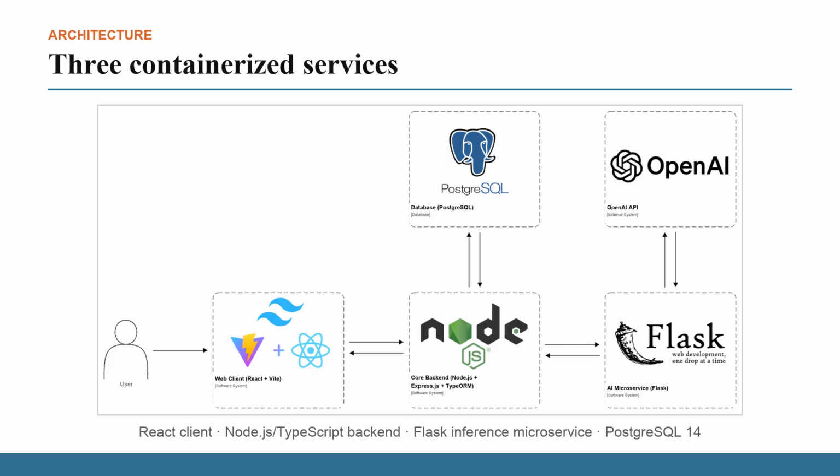The platform is a free-tier system over PostgreSQL, orchestrated with Docker Compose. A React client consumes a Node.js and TypeScript backend, which owns the domain model and persistence and delegates inference to a Flask microservice. The backend follows a hexagonal ports-and-adapters design, so the analytical core can be retrained or replaced while the domain stays untouched.